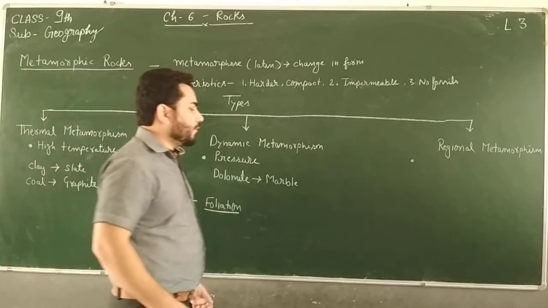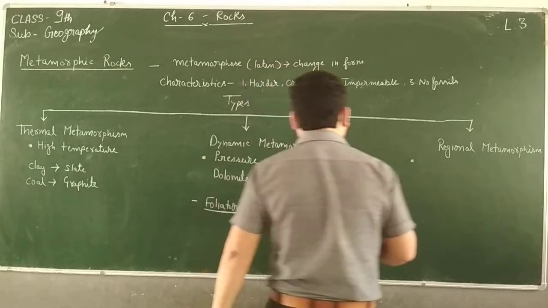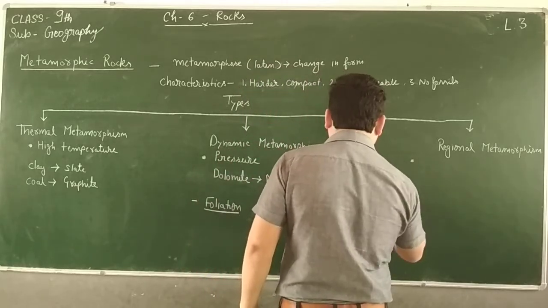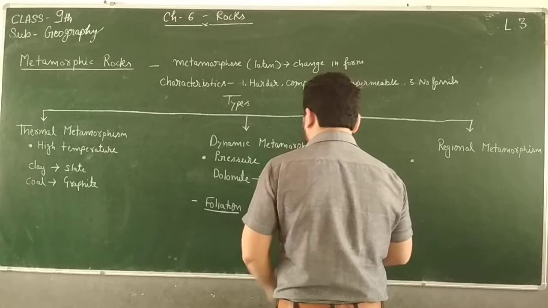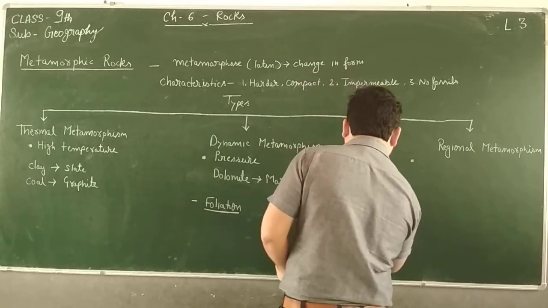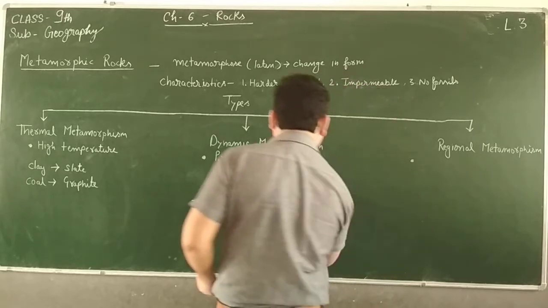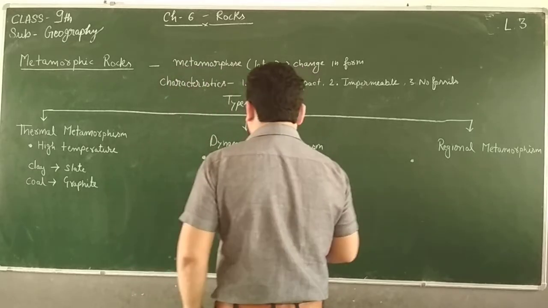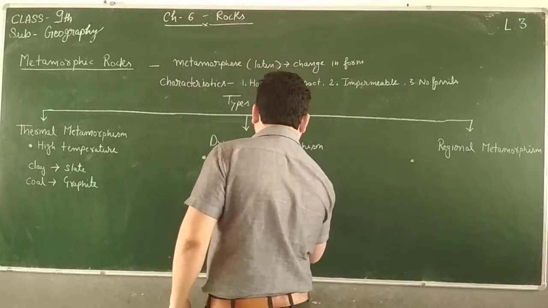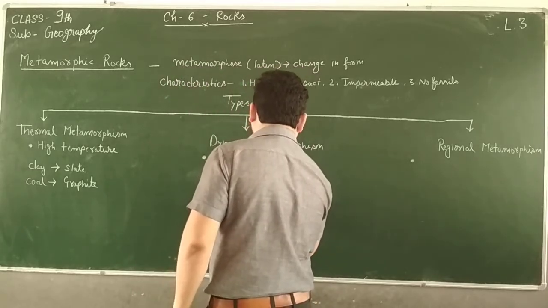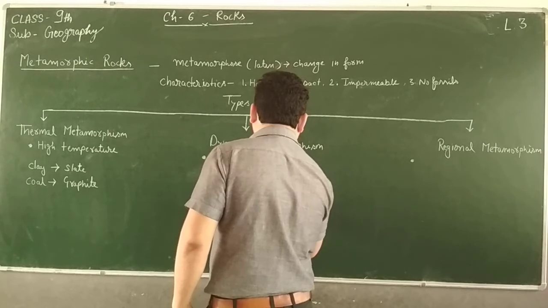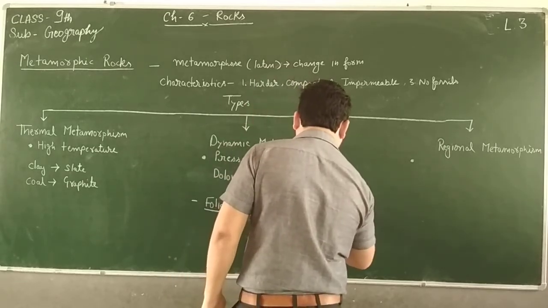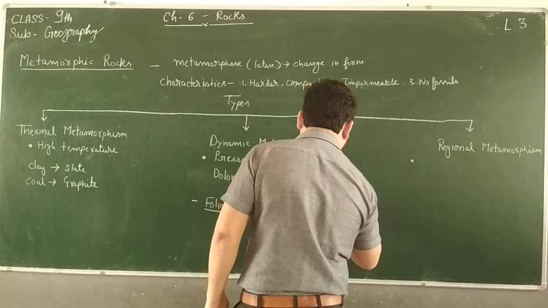Let me explain what foliation is. In the next classes you will study exfoliation in weathering.